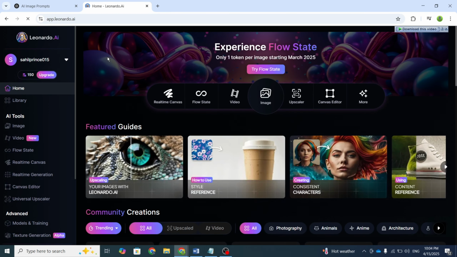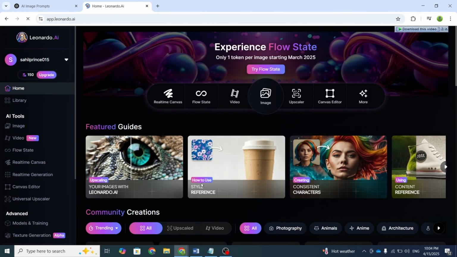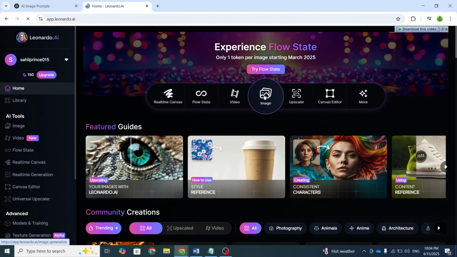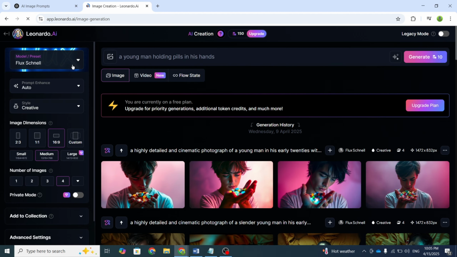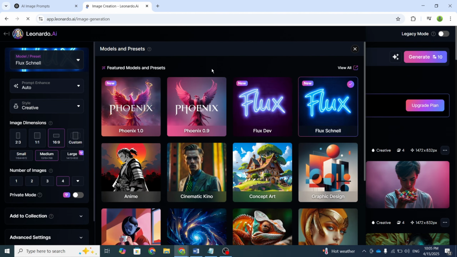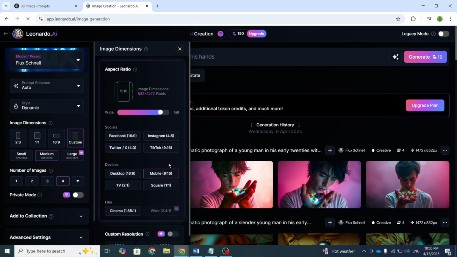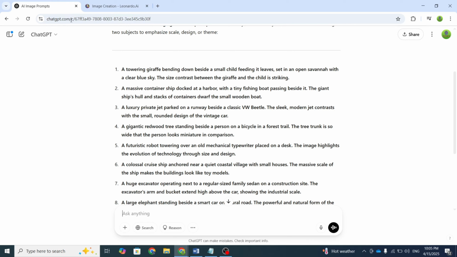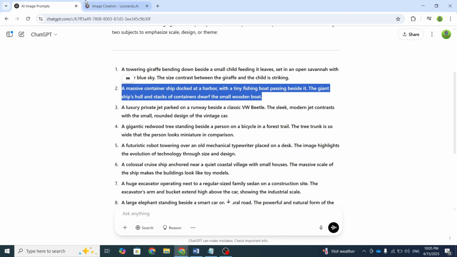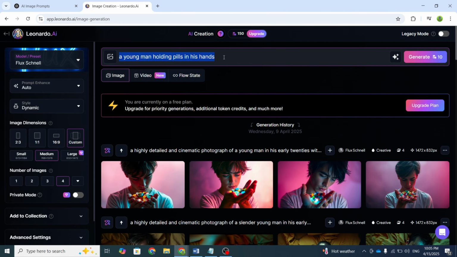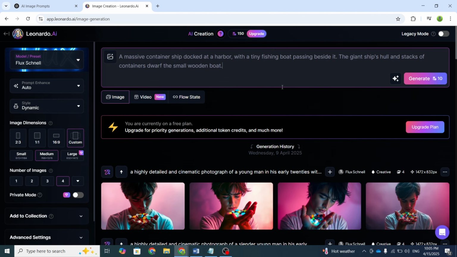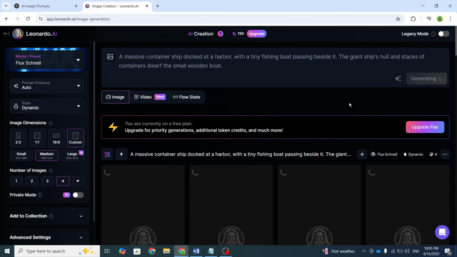So first, let's try Leonardo AI. Go to Leonardo AI and you'll see an interface like this. Click this image button. First, we need to select a model. You'll see many models listed here. I'm going to choose Flux Schnell. Then, go to the aspect ratio and select 9:16. Now, go back to ChatGPT, copy any prompt, and paste it into Leonardo. Then click the Generate button. It will create your image in just a few seconds.